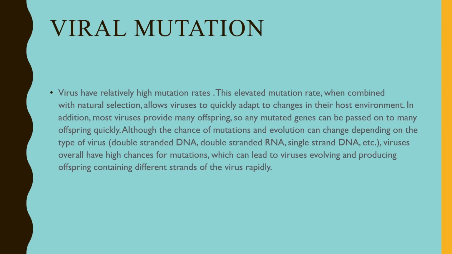So, how do viruses actually evolve? Well, viruses have high mutation rates. This high mutation rate, combined with natural selection, allows viruses to quickly adapt to the changes in their host environment. In addition, most viruses provide many offspring, so any mutated gene can be passed on to many offspring quickly. Although the chances of mutation and evolution can change depending on the type of virus, viruses overall have a high chance of mutation, which can lead to viruses evolving and producing offspring containing different strands of the virus rapidly.